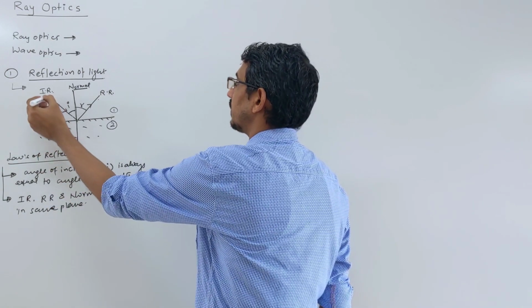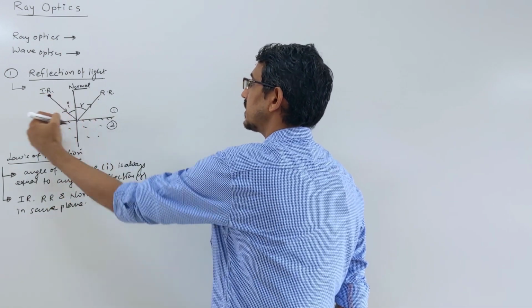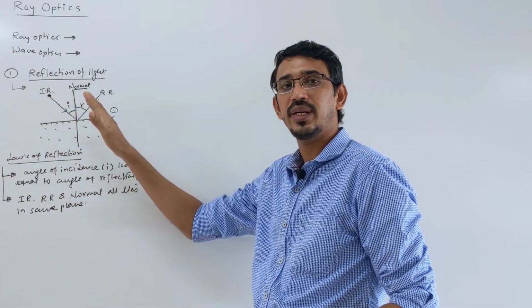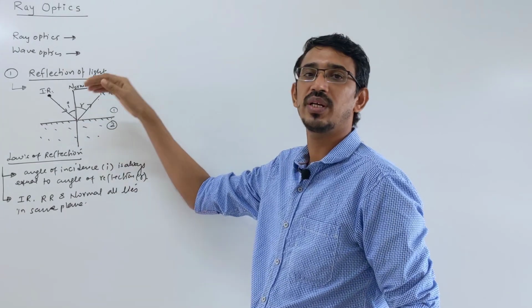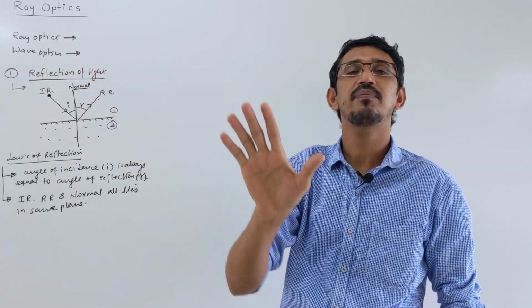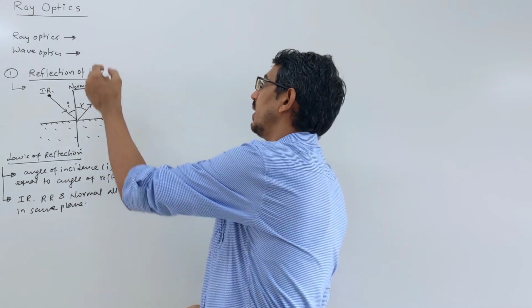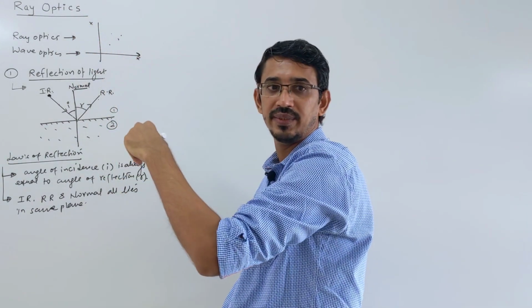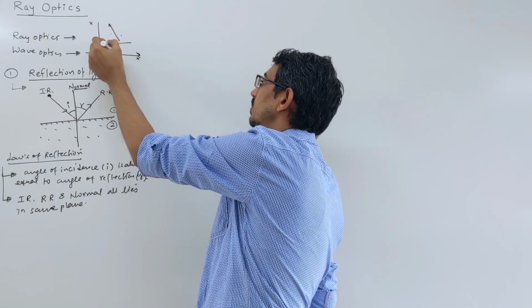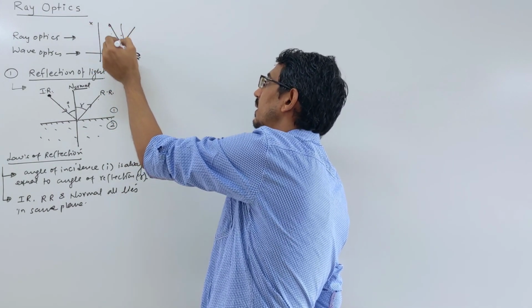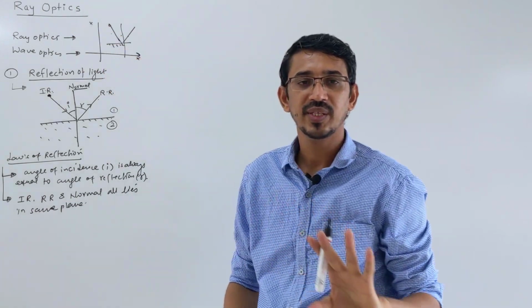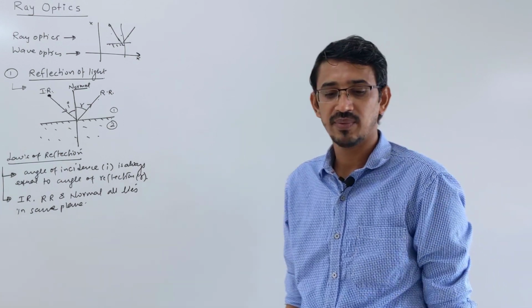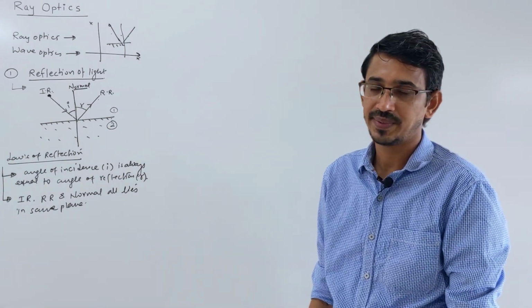What is the meaning of this? Suppose you put a torch here and this is a mirror. Then the light will be incident coming along the board only, hit the mirror and reflect back along the board only. It doesn't come outward. It lies in a plane only. You know the meaning of plane: the area bounded by two lines like X and Y. This region is your plane. So the law says the incident ray, reflected ray and normal all lie in the same plane.